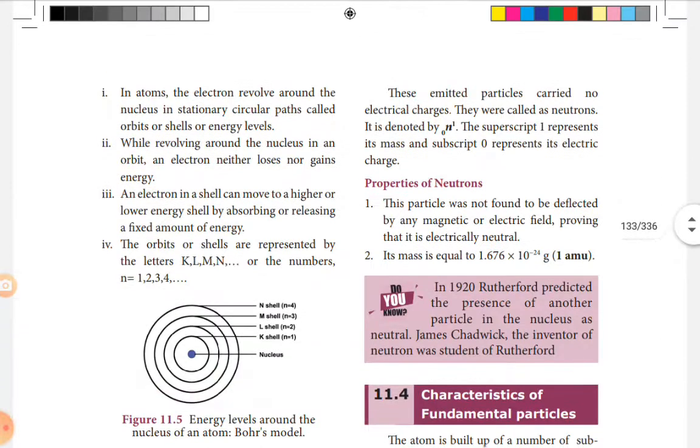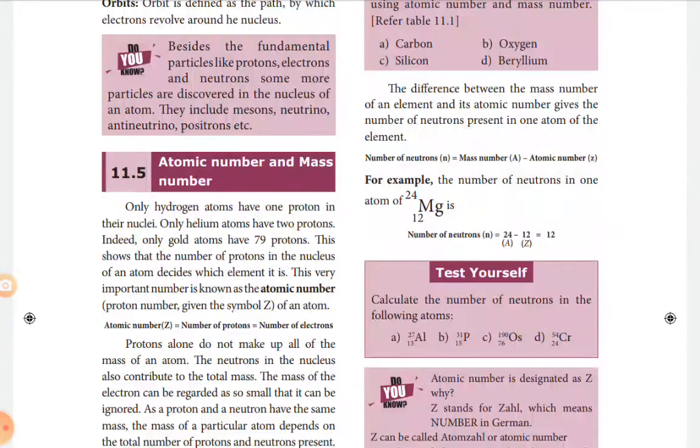Now we are going to study atomic number. You have already learned this in 9th standard and 8th standard. Atomic number is the total number of protons present in the nucleus of an atom, because each atom of an element possesses a different number of protons, not the same number. Each atom of an element contains a different number of protons.